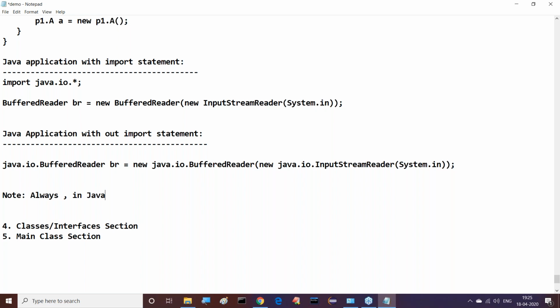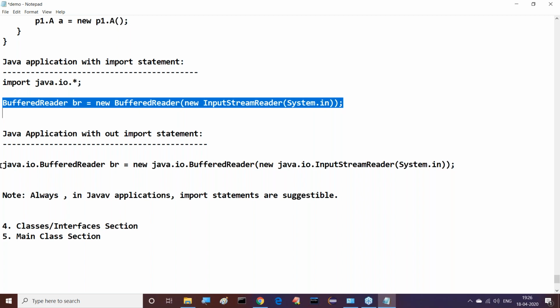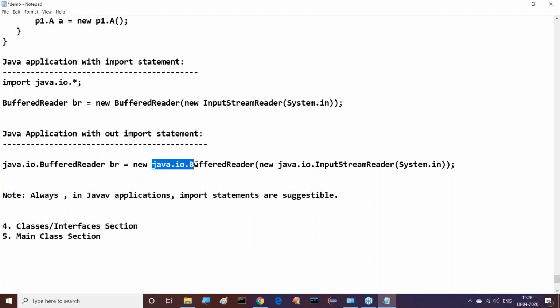Always in Java applications, import statements are suggestible instead of fully qualified names. Always import the packages, then we can use the classes. Why? Because one time if you import the package, we can write the classes directly. But if you're not importing that package, every time we have to specify package name dot class name, package name dot class name, package name dot class name. This is what I'm telling you: a repeatable code, which means redundancy.